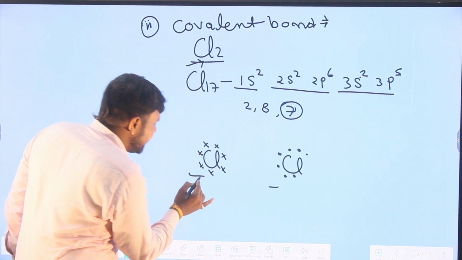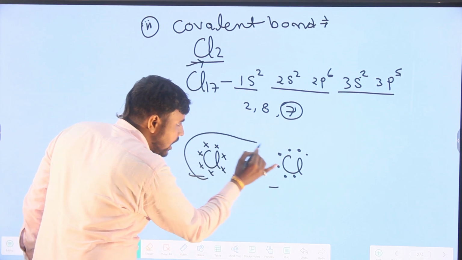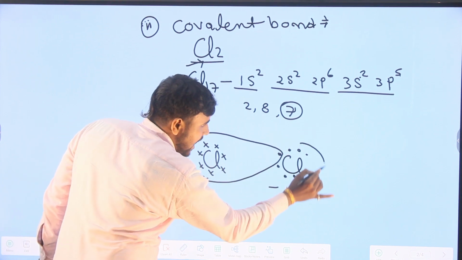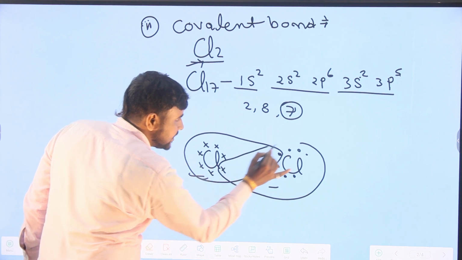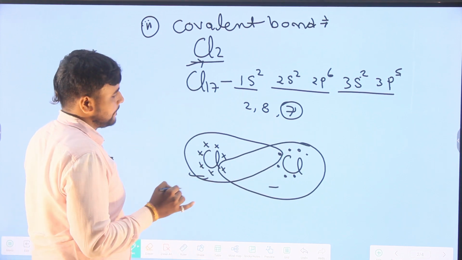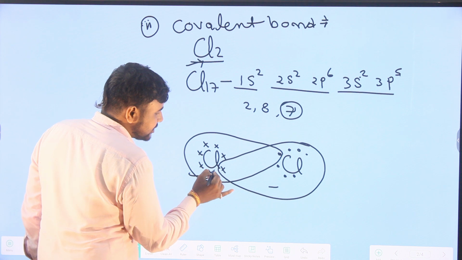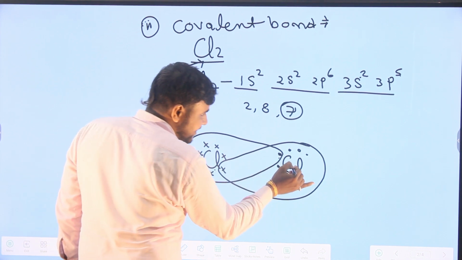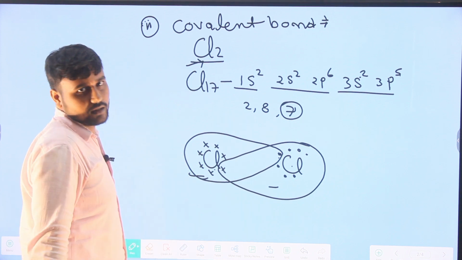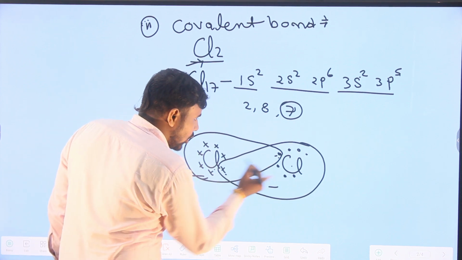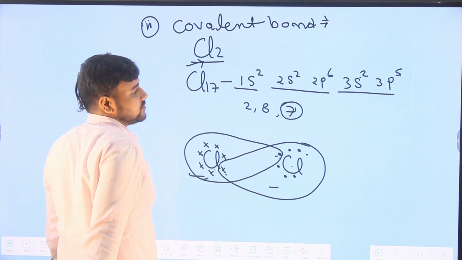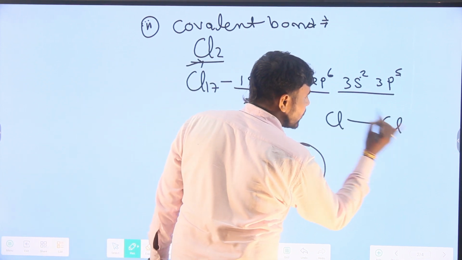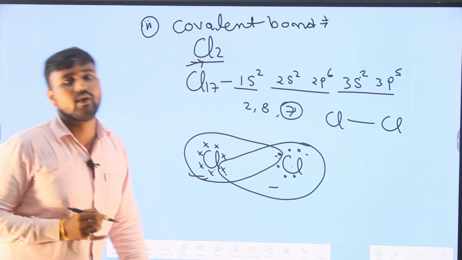Thus, these chlorine atoms share 1 electron of the other chlorine atom, and the other chlorine atom shares 1 electron of this one. We can say that each chlorine atom gains 1 electron. Thus, 1 electron sharing occurs between both chlorine atoms, and when it occurs, they form a single covalent bond.